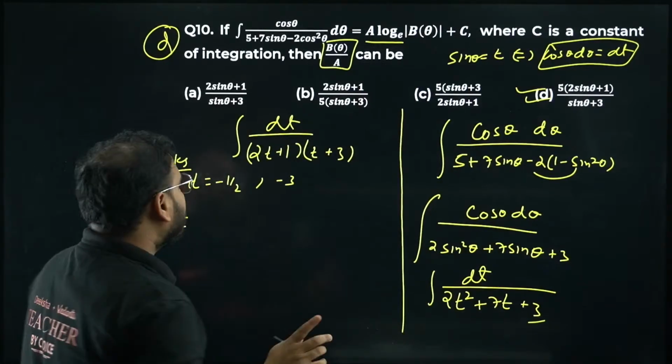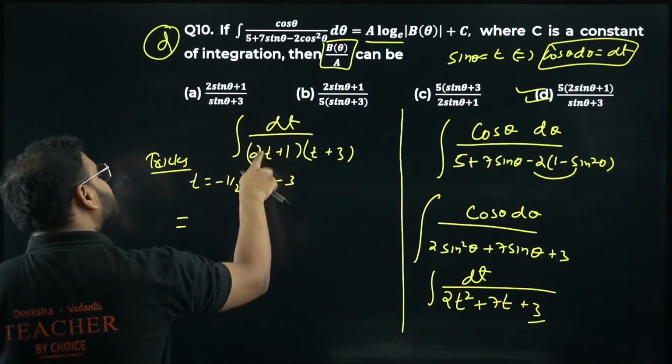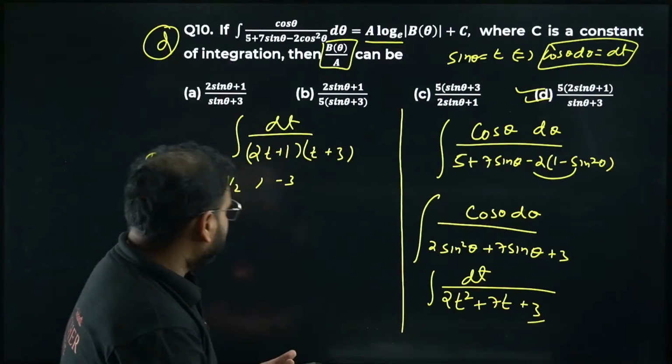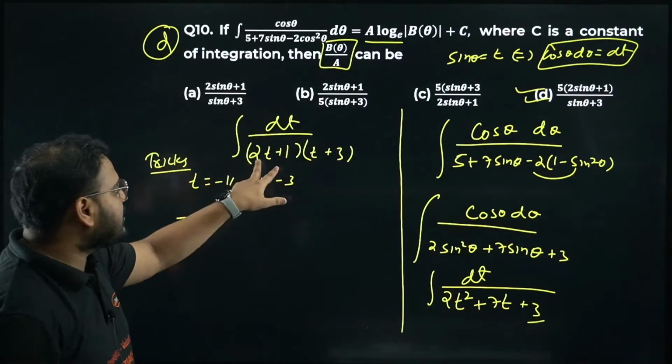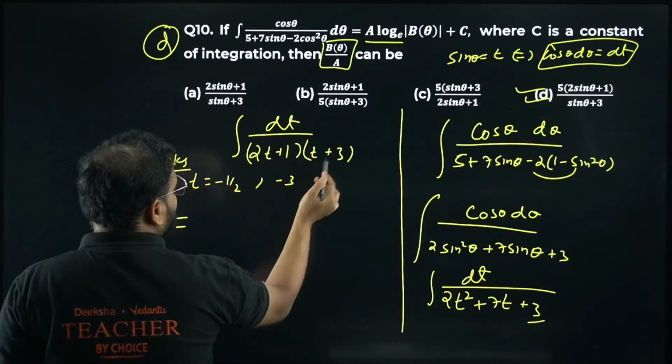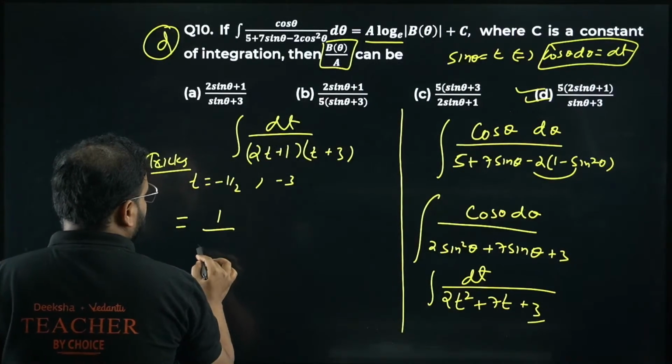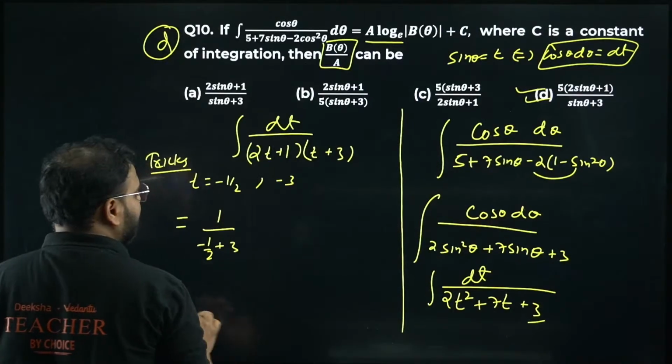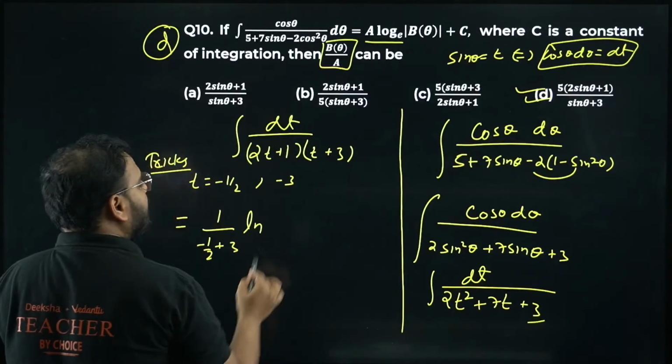What are you going to do? Ignore this, which will make 0. When you're putting t as minus 1 by 2, ignore the factor which is making 0. This is making 0, right? So we'll ignore that and put it over here. You'll have 1 upon minus 1 by 2 plus 3, and now whatever you have ignored, put that in the log.